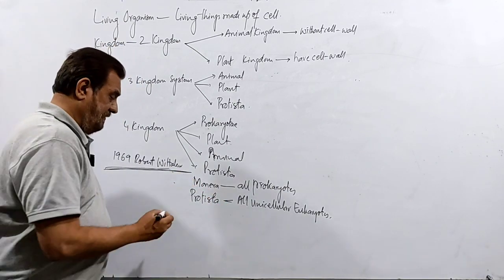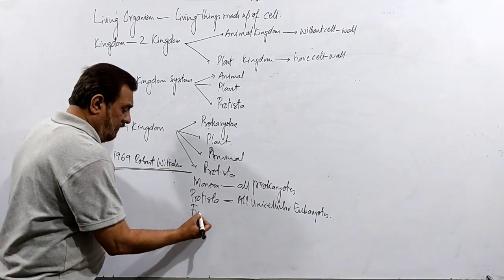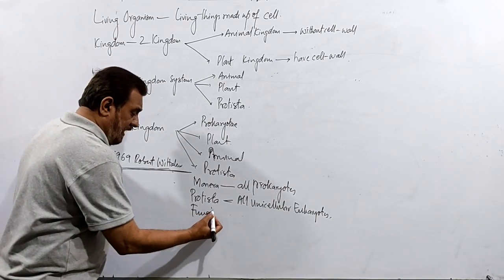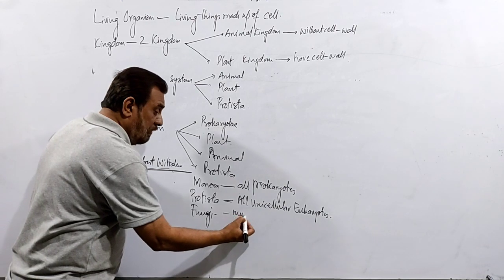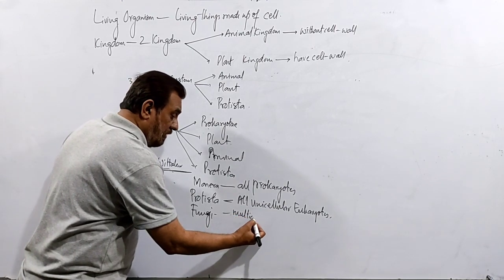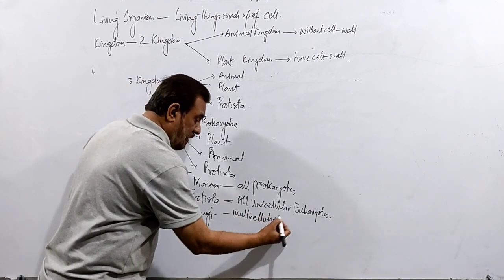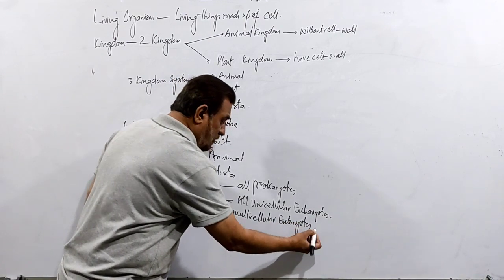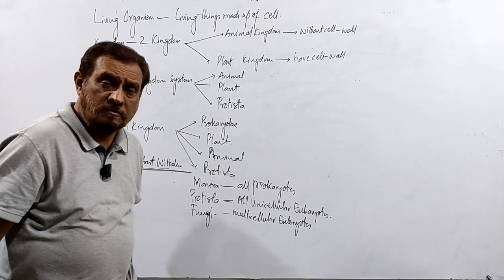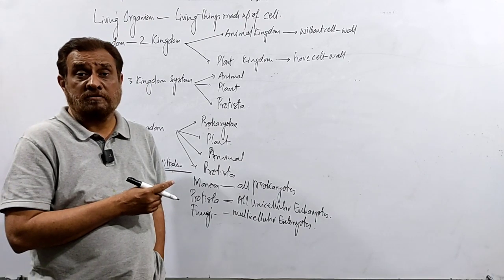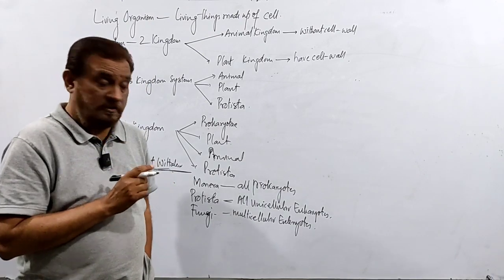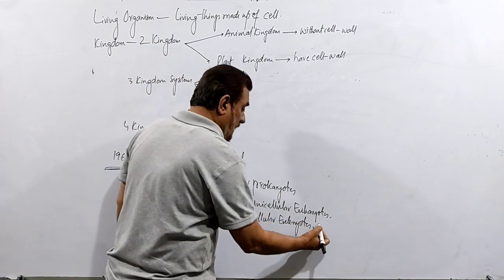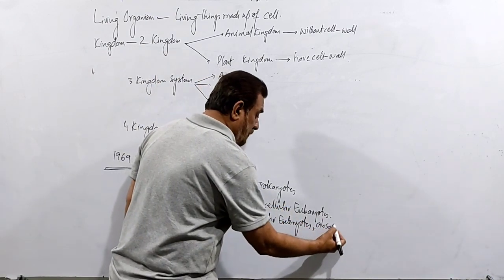Then after that, he has given fungi. And fungi are all multicellular eukaryotes, and these multicellular eukaryotes are all heterotrophs. And what type of heterotrophs?